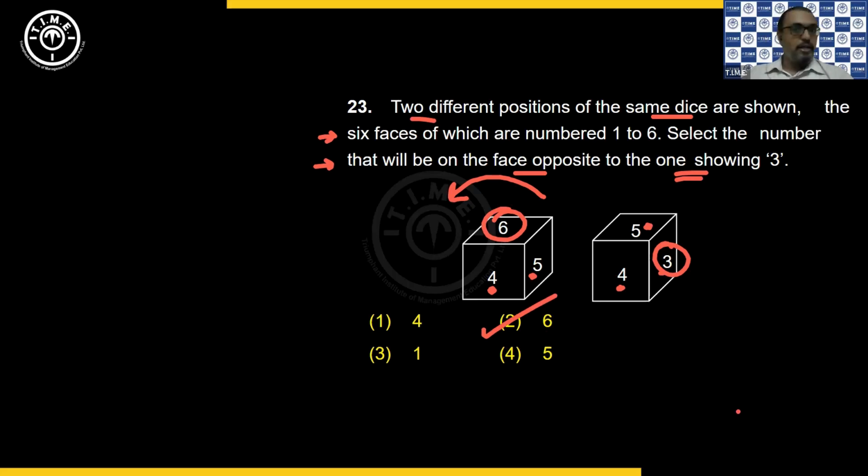You can visualize and do it also. But the simple understanding is, in both the views, if two numbers are common, then straight away take the non-common numbers as opposites. That's the only opposite pair we will be able to identify in this case. Okay, that is how we look at it here. Yeah, choice 2.